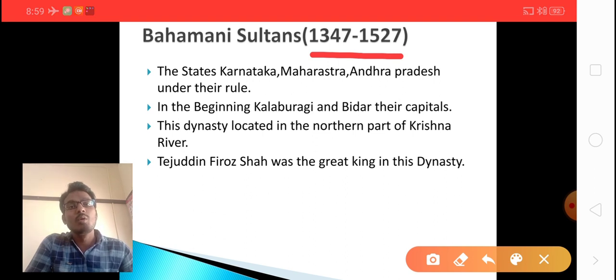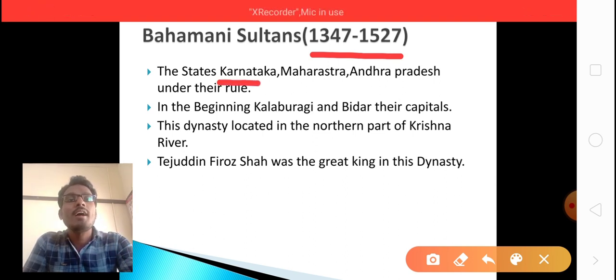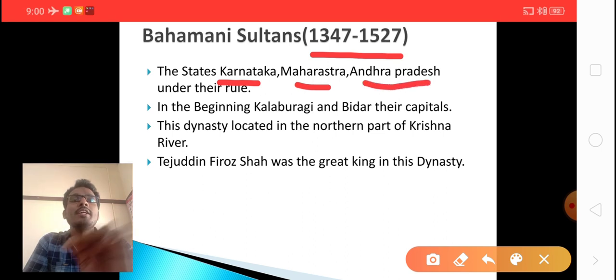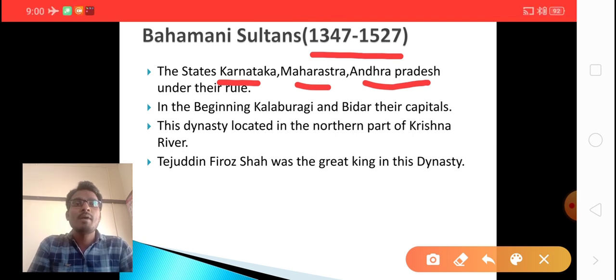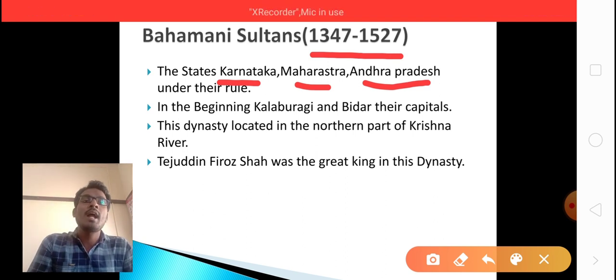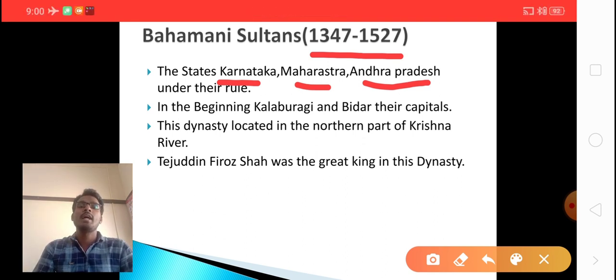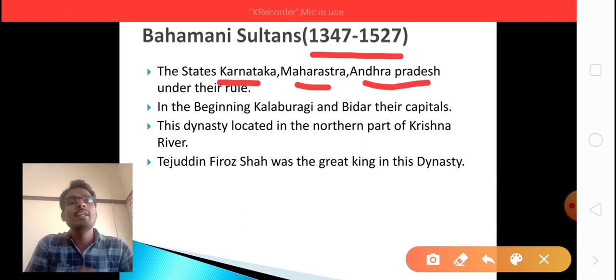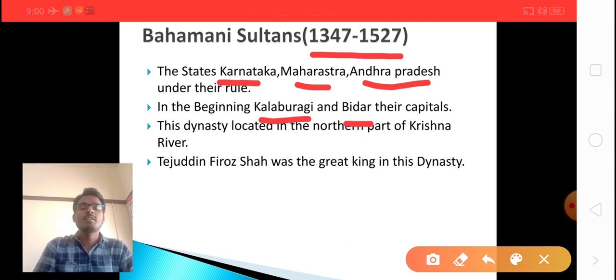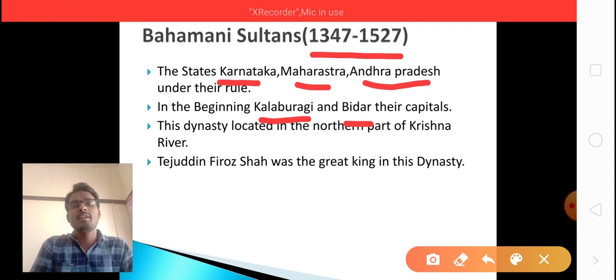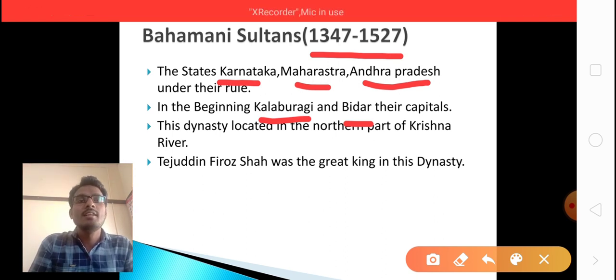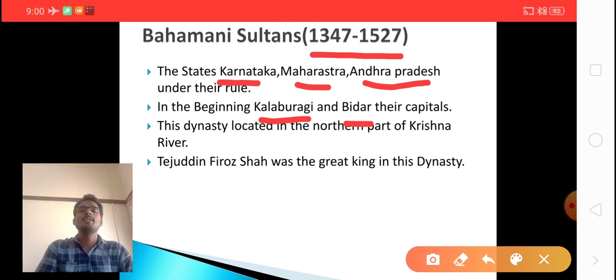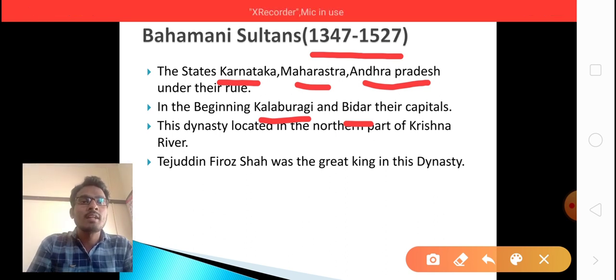Which part of South India did they rule? Bahmani kings ruled the states of Karnataka, Maharashtra and Andhra Pradesh. These three states at present were under the rule of the Bahmani dynasty. Initially their capitals were Kalburgi as well as Bidar. After that they changed their capital. Both were capitals.